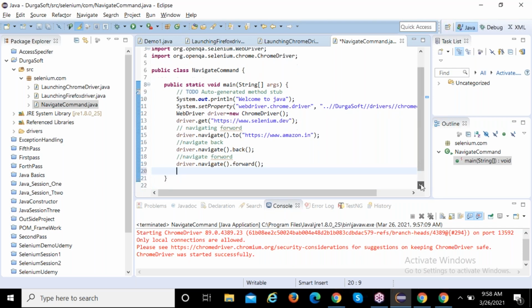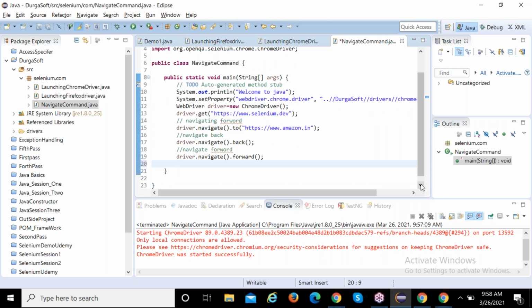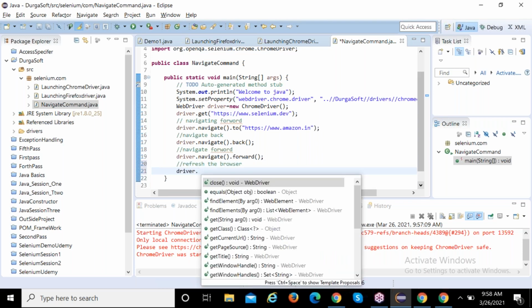Now refresh. What is refresh? Put the command refresh. Using the refresh command, only the current page will refresh. Don't think that all the pages will be refreshed.